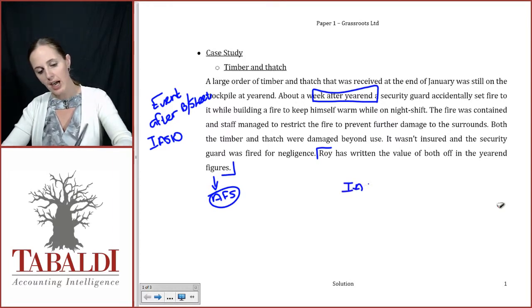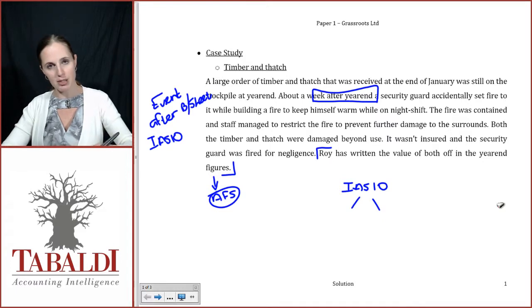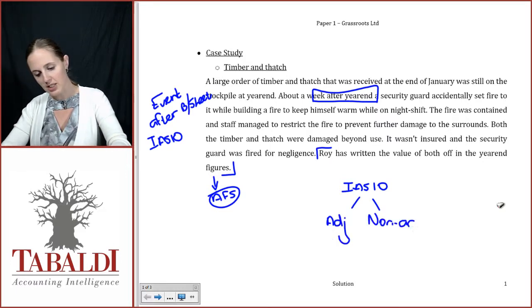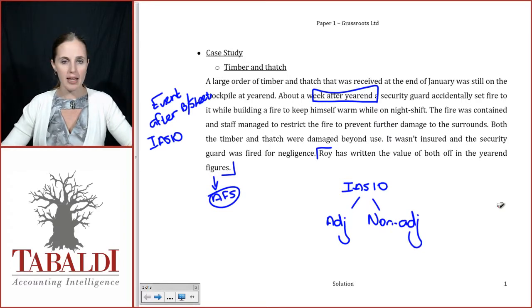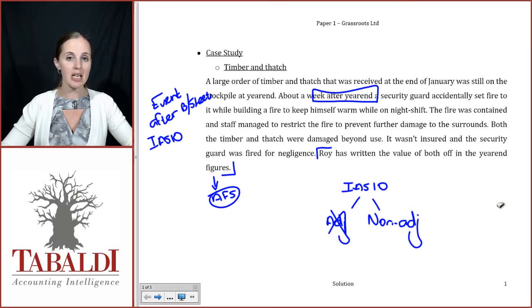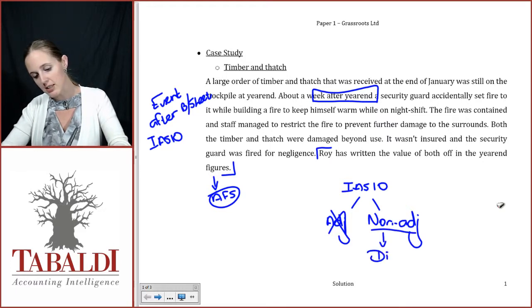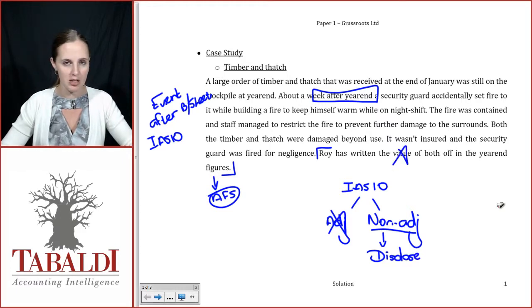In this case, IAS 10 very clearly separates the possibility. Either you have an adjusting event or a non-adjusting event. In the adjusting event, you'd need to have the incident occurring at or before year-end, and the information received after year-end gives clarity to something that was outstanding at year-end. In that case, you could adjust. In this case, clearly the incident did not take place before year-end, and therefore it could only ever be a non-adjusting item. And for a non-adjusting item, there will never be a journal that's passed, which means that his treatment is completely incorrect.